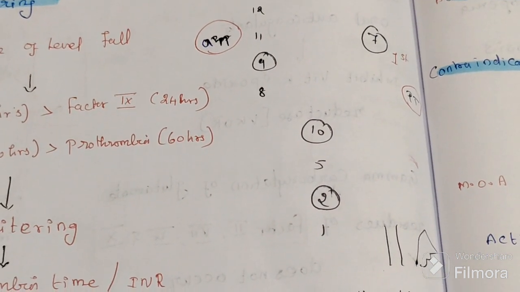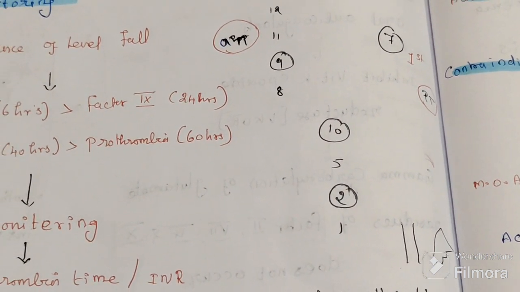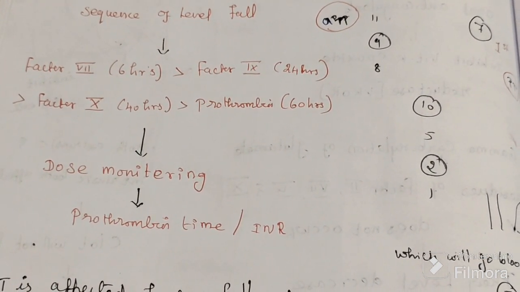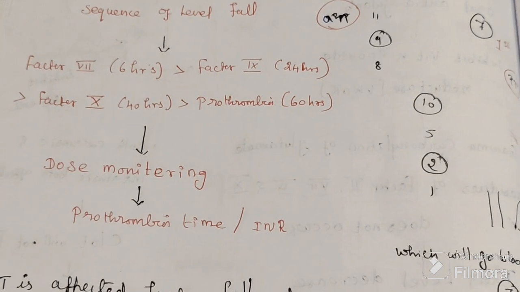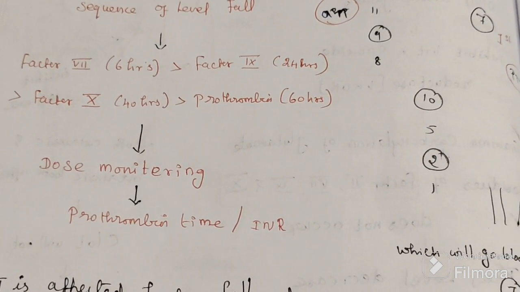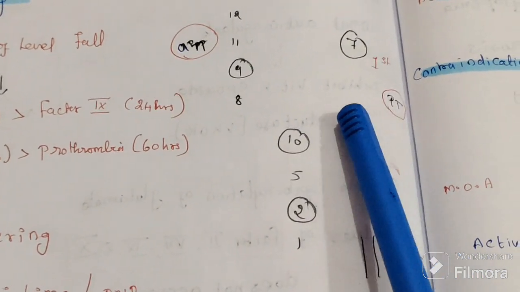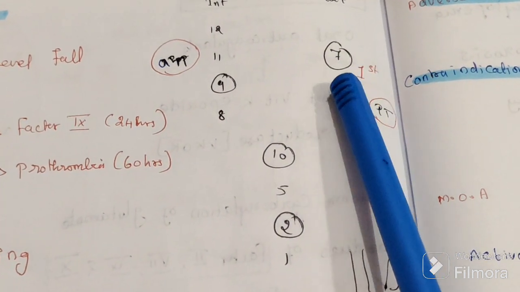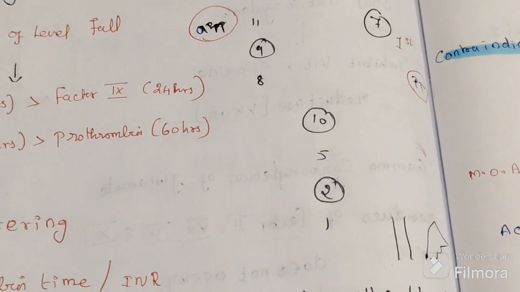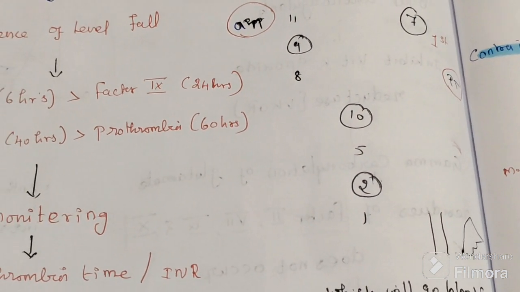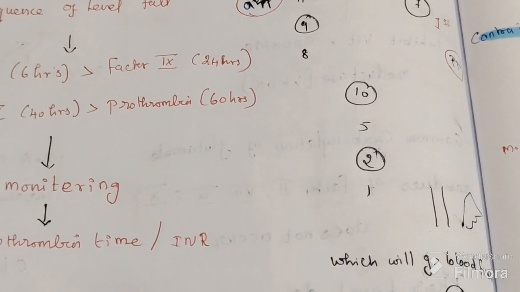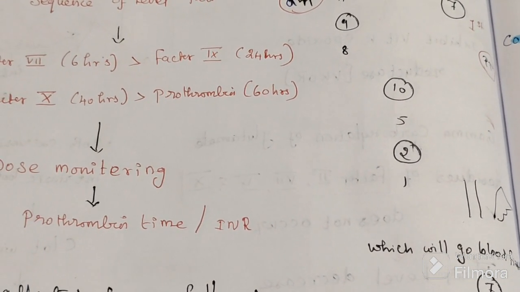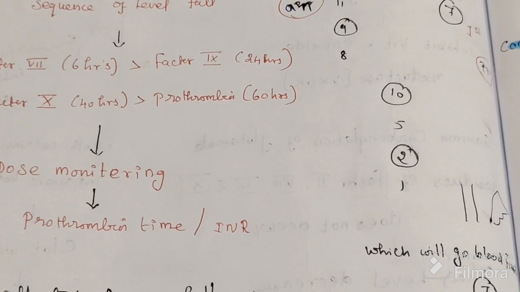So PT is affected first, followed by APTT. APTT will be prolonged, but later on. First PT is affected because of the short half-life of factor 7. Factor number 7 is the earliest to fall in the blood. That's why PT will be affected first.